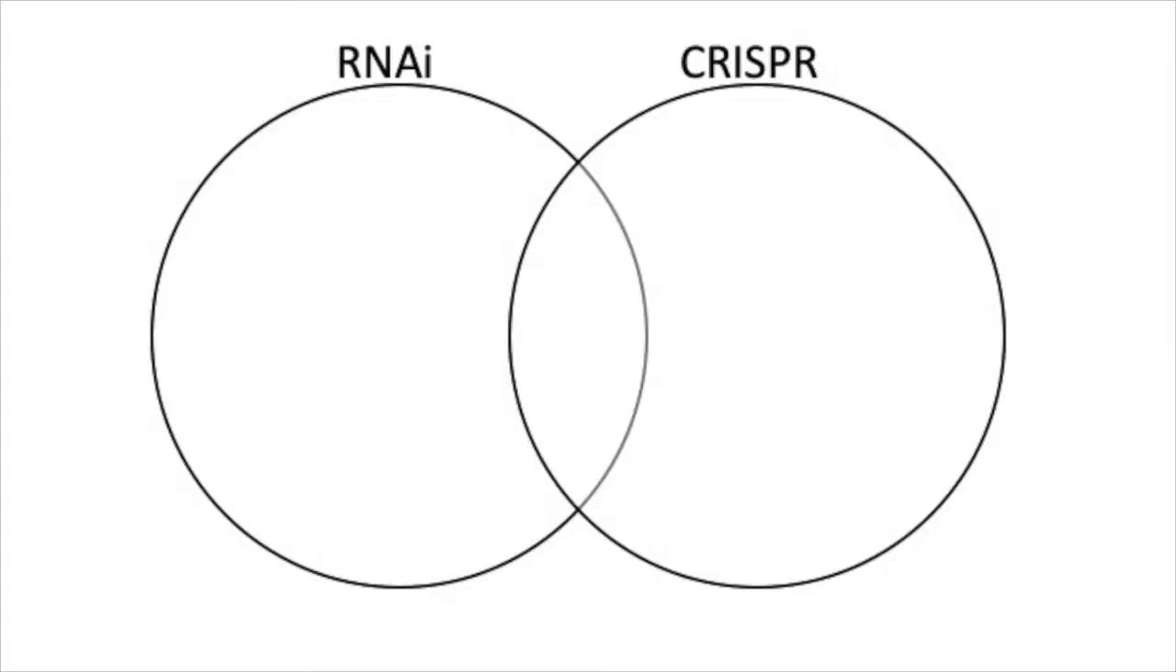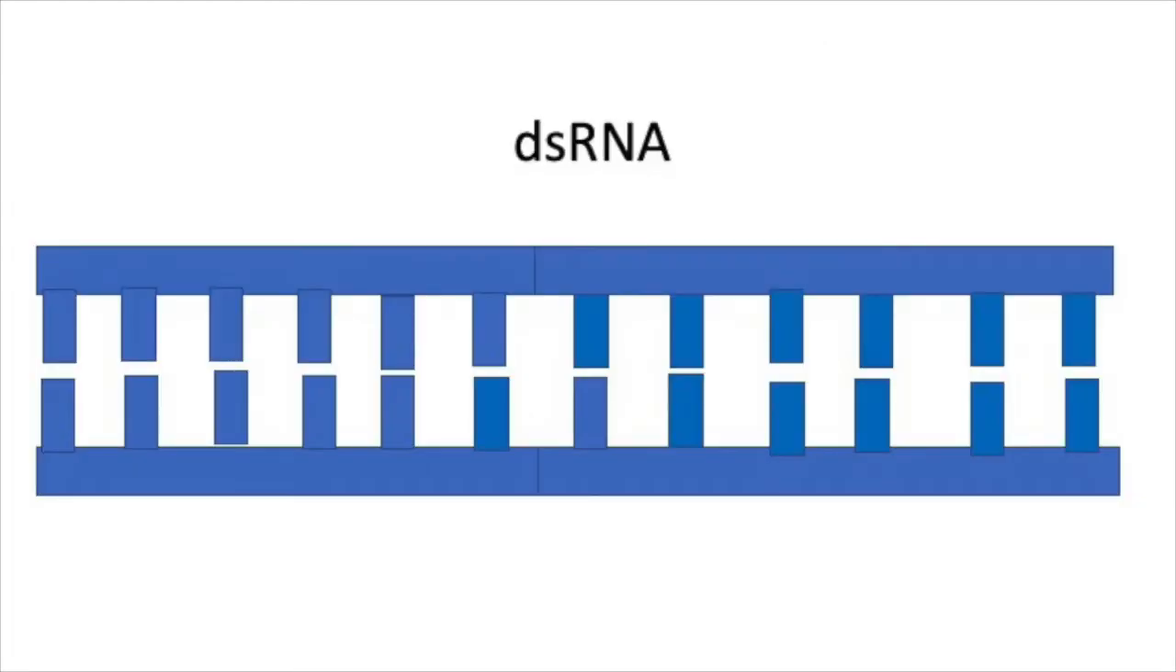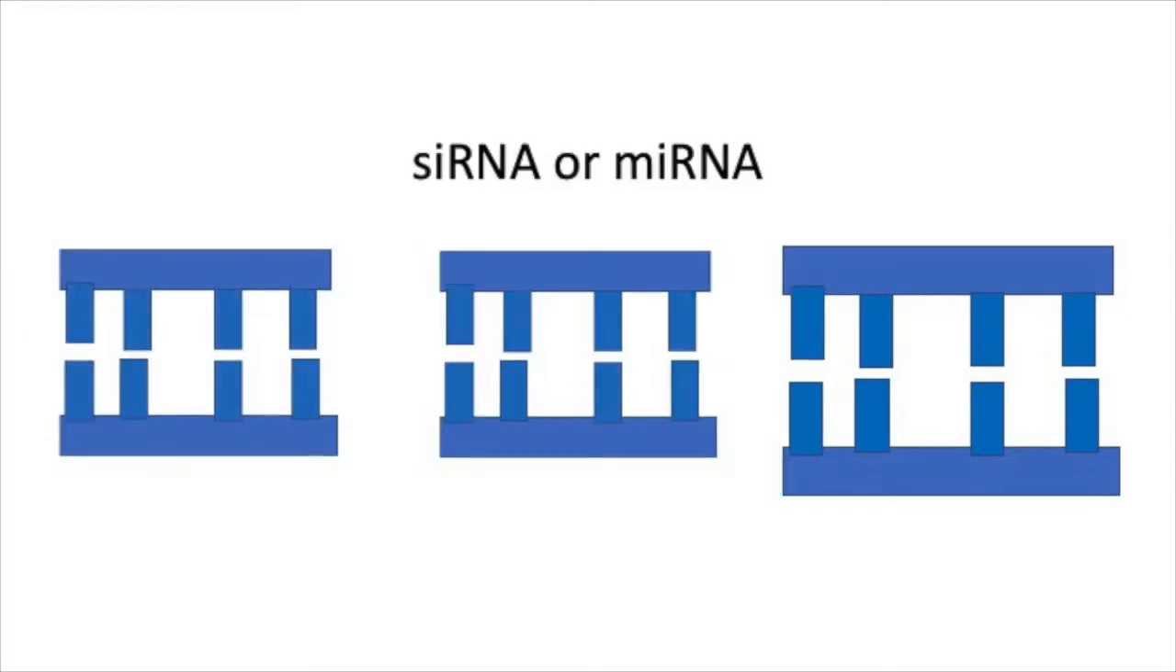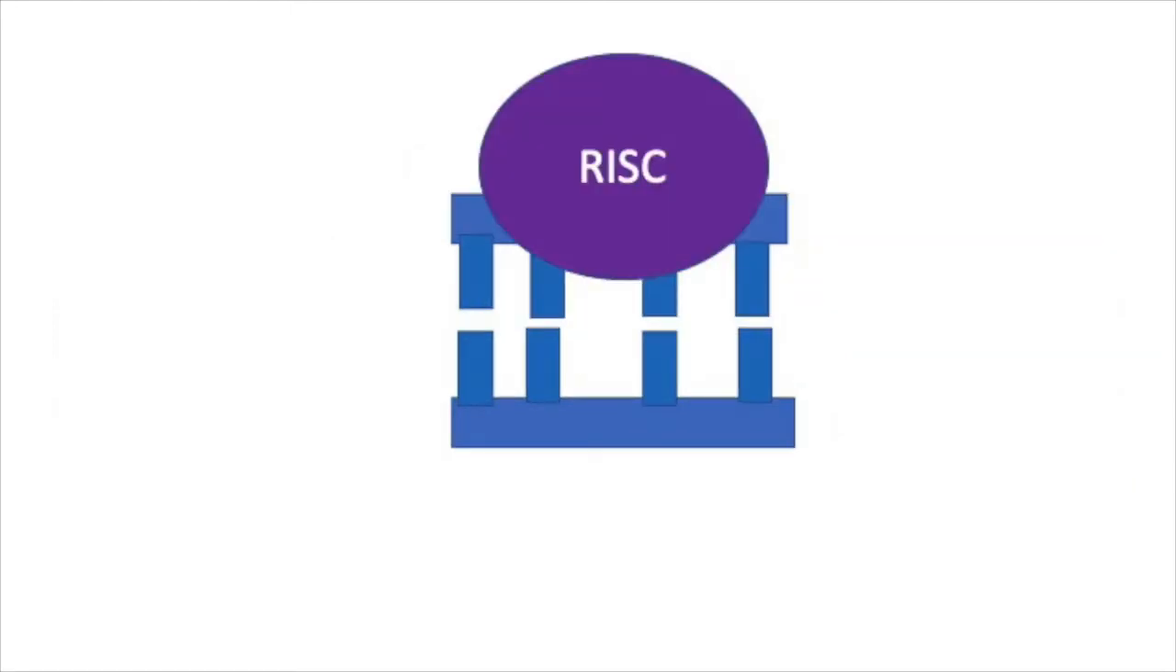Here's my Venn diagram, so let's get started. One difference is that RNAi targets RNA and CRISPR targets DNA. RNA interference uses a dsRNA produced in a lab and is cleaved by a dicer, an enzyme that turns the dsRNA into either siRNA or miRNA, which is around 21 nucleotides long. From there, the modified RNA is bound to a silencer called RNA-induced silencing complex, or RISC. This inhibits the translation of miRNA or siRNA.